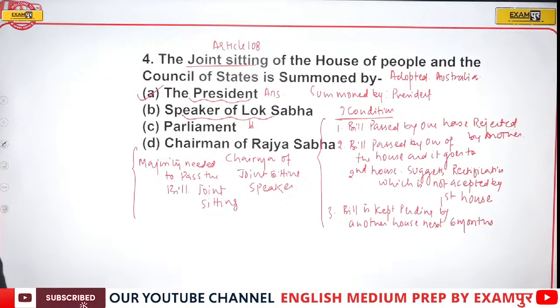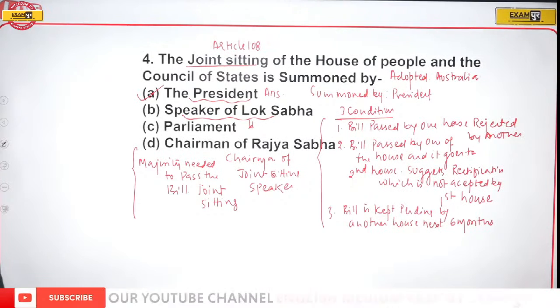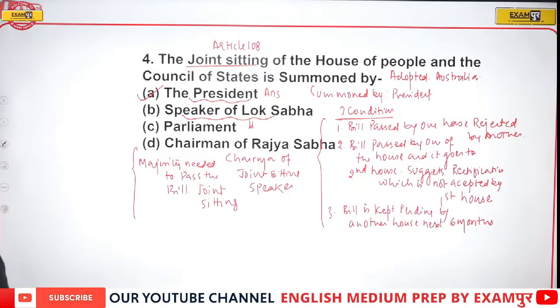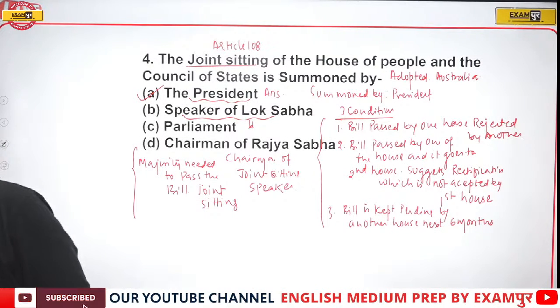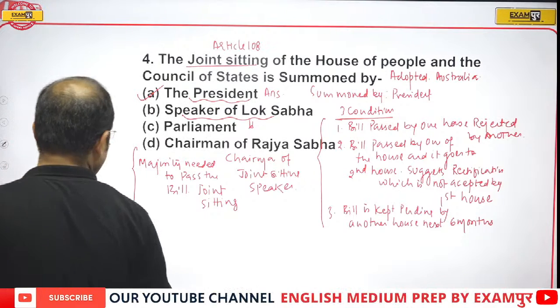Okay, so please confirm the answer. This question I have already discussed. What type of majority is needed to pass the bill in joint sitting of the Parliament? That is simple majority. Definitely, Jivitha, it is the simple majority, that is 50% plus one member present and voting.